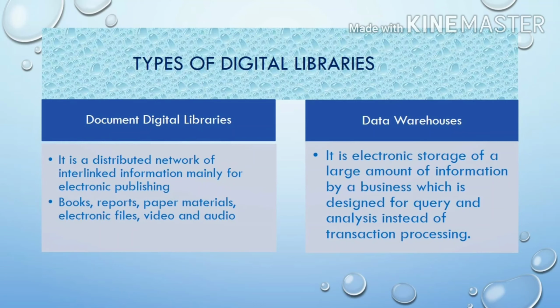What is a data warehouse? A data warehouse is an electronic storage of a large amount of information by a business which is designed for query and analysis instead of transaction processing. Data warehouses are designed as central information repositories for combining and storing vast amounts of historical and referred data from a number of different sources. These corporate data sources include mainframe databases, client-server relational databases, spreadsheets, text reports, flat files, and proprietary systems.